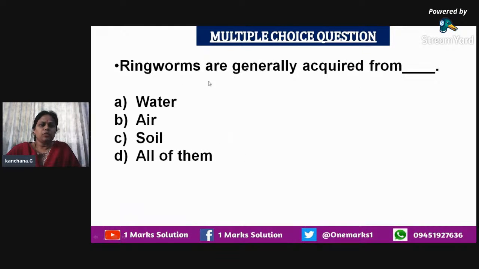Then ringworms. So they are acquired from which particular substance? Ringworms are generally acquired from which one of these? Water or air or soil or all of them. So that is the question, and we very well know that ringworms are generally acquired from soil. So that is the answer.